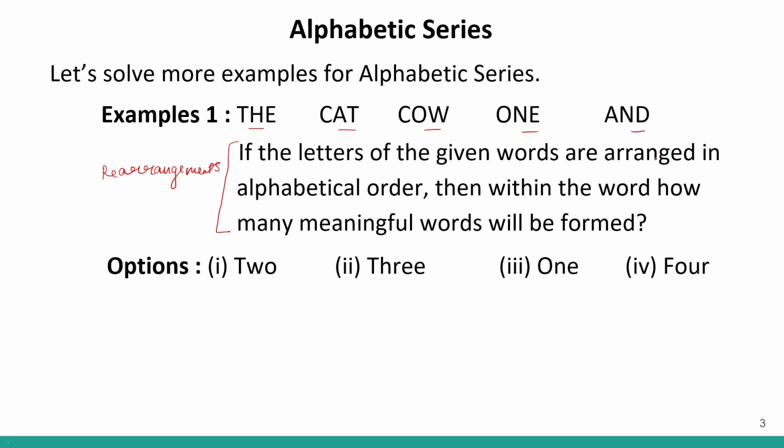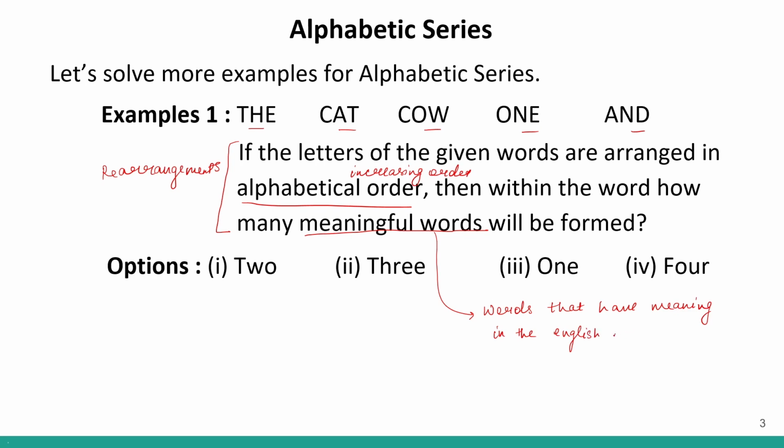It says that if the letters of the given words are arranged in alphabetical order, means in increasing order, so all these letters in the word are arranged in alphabetical order, and we have to find out then how many meaningful words will be formed. Meaningful words means words that have meaning in the English language. These are your meaningful words.